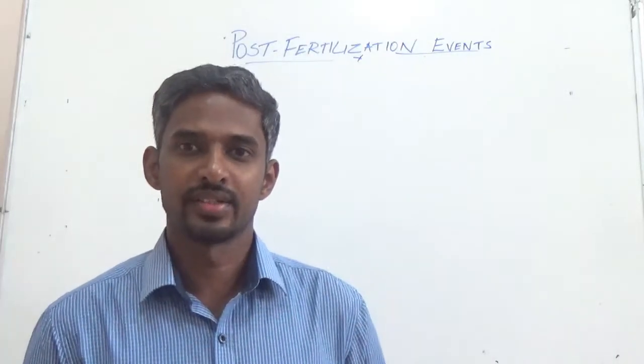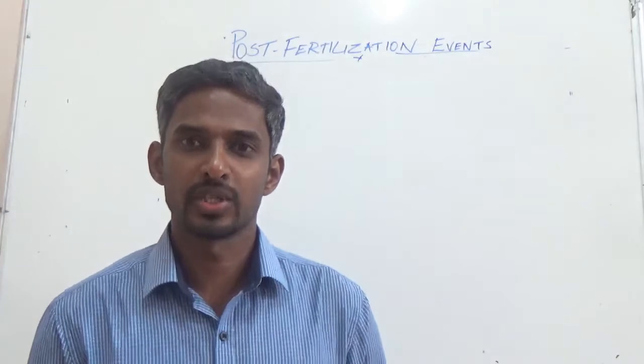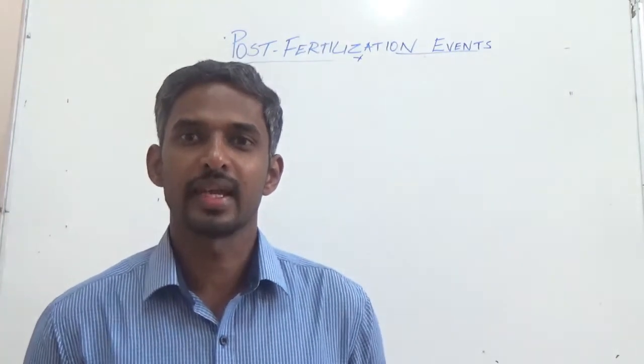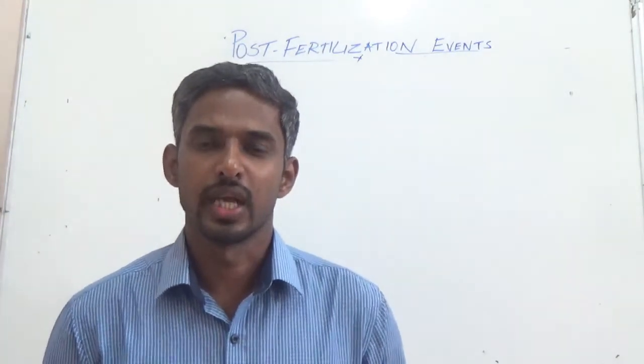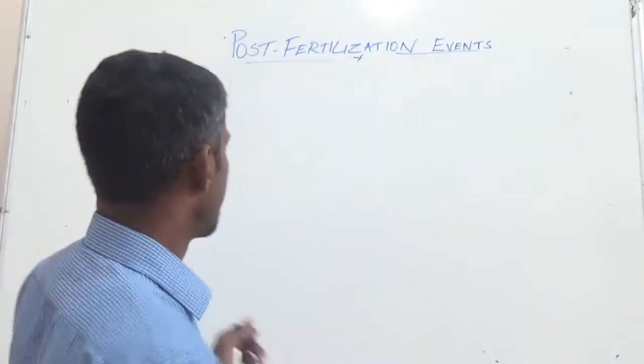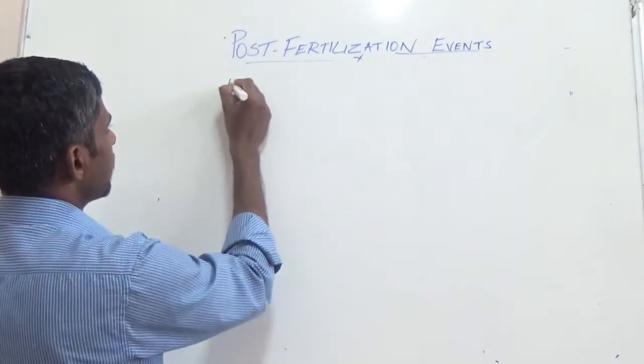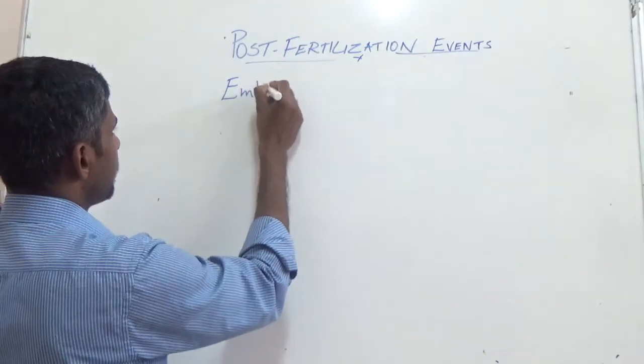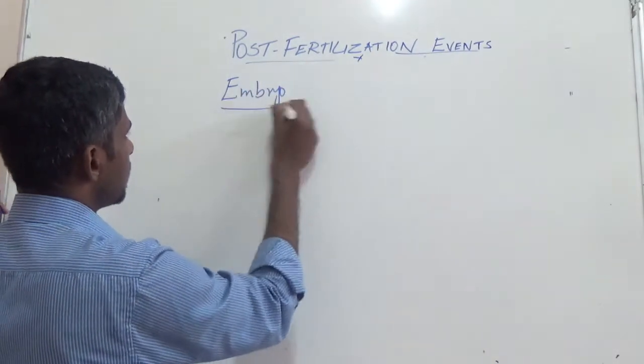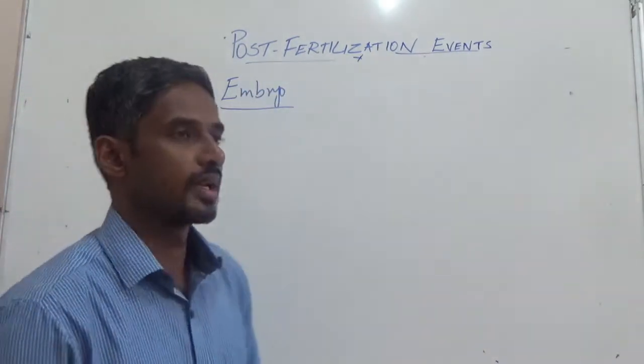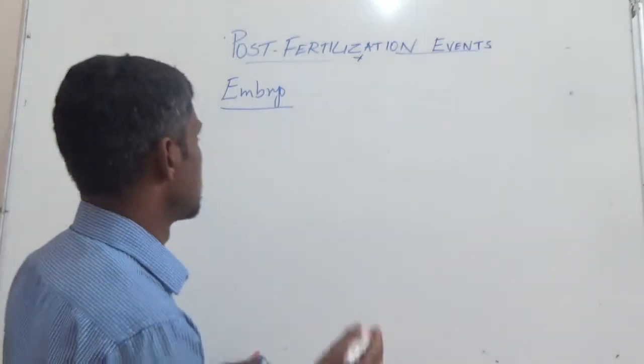In post-fertilization events, after the formation of endosperm, the second important event that we have is embryogenesis, that is, development of embryo. How does this embryo development take place?